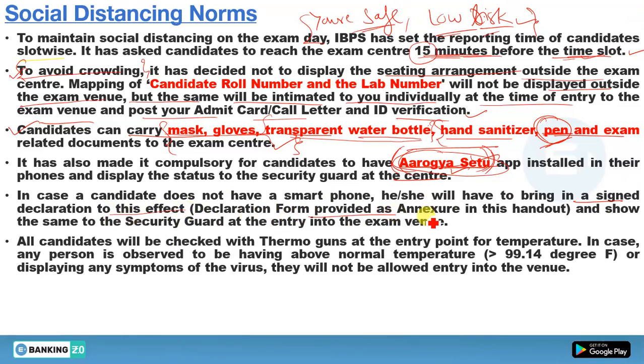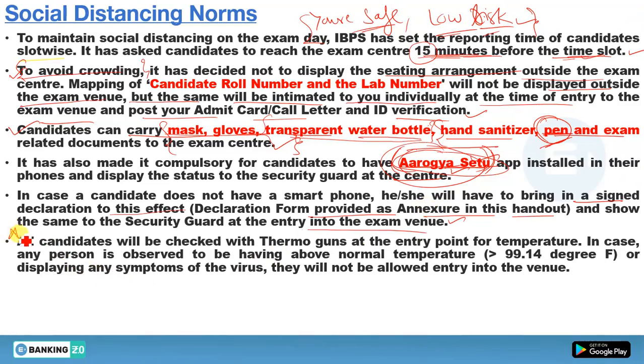The declaration form is provided as an annexure in this handout. So, in the official notification, there was an annexure. You have to fill that up and show the same to the security guard at the entry into the exam venue. So if you don't have Arogya Setu, don't worry, you should have that declaration form with you.